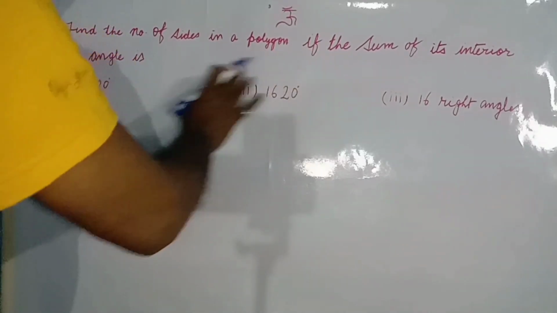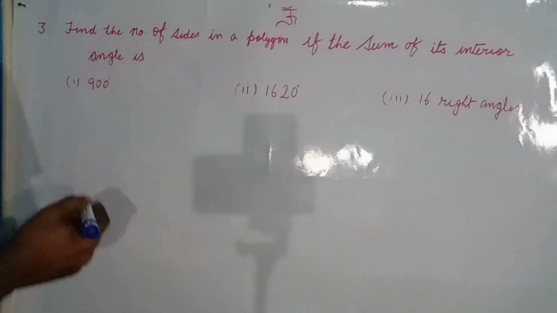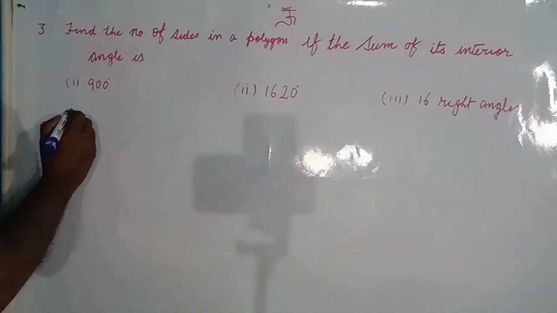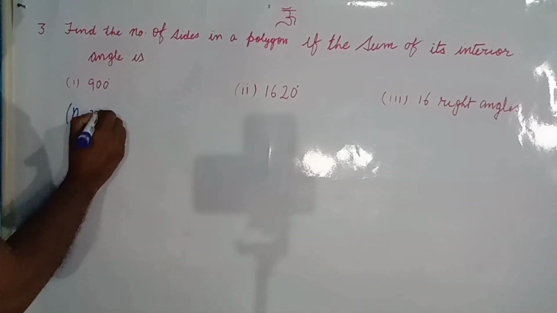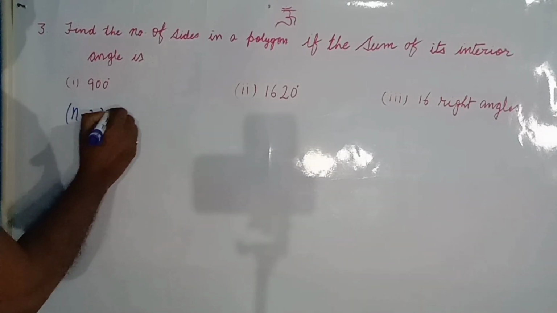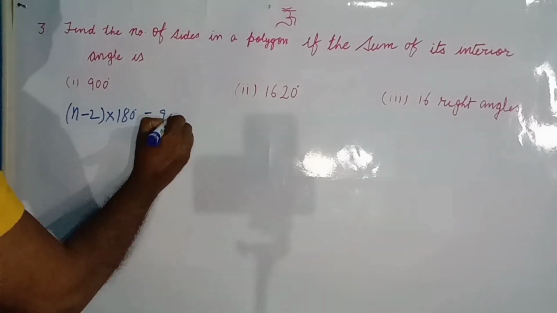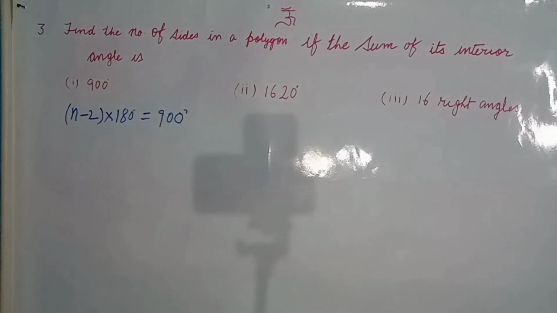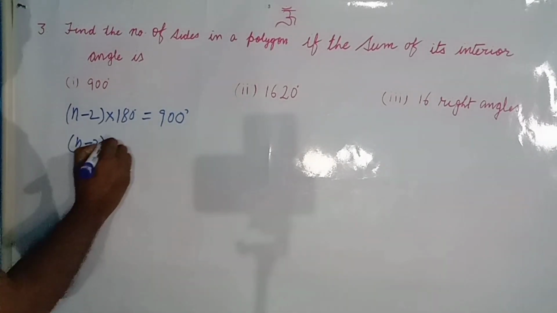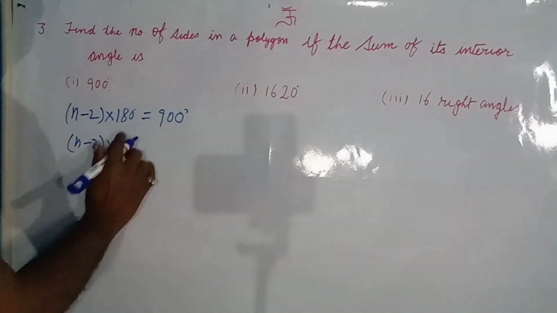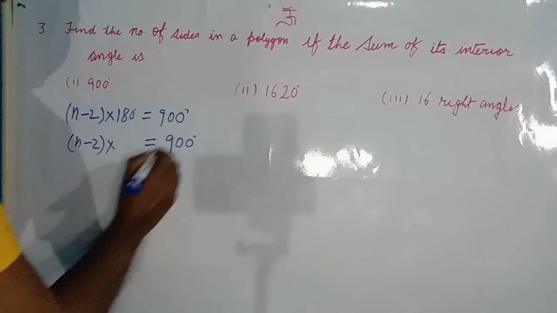Next we have question number 3: find the number of sides in a polygon if the sum of its interior angles is 900 degrees. Now we know that the sum of interior angles means (n minus 2) into 180 degrees is equal to 900. Now we will transpose this 180 degrees from left to right.